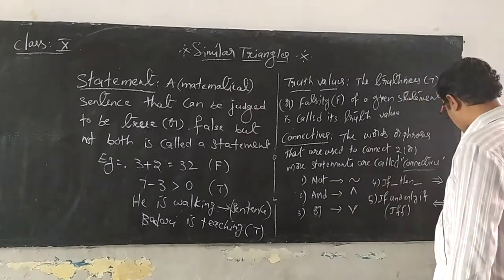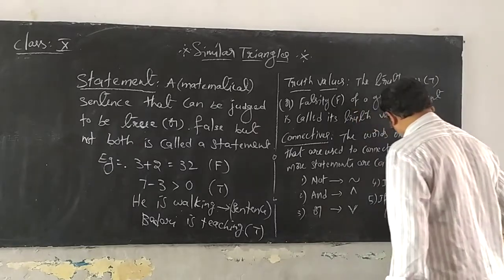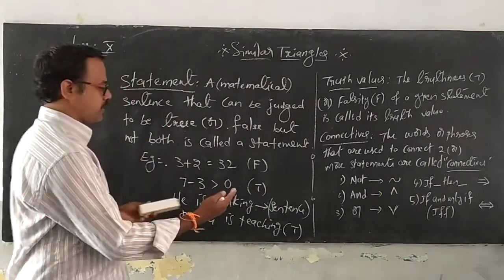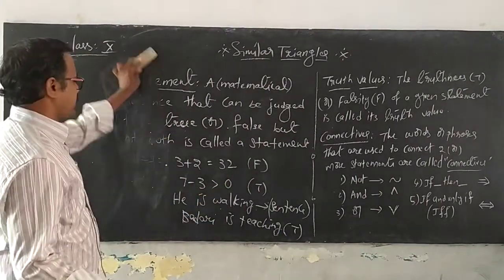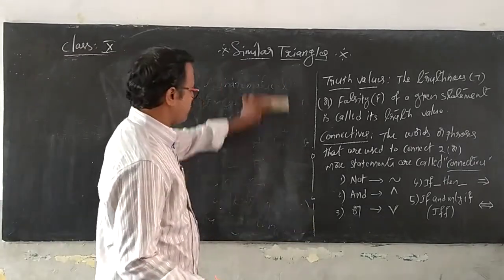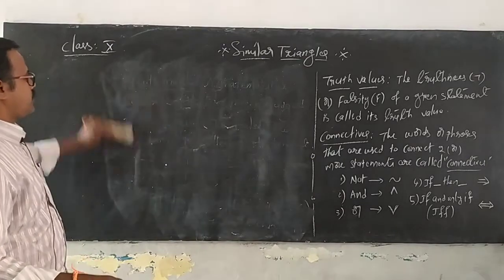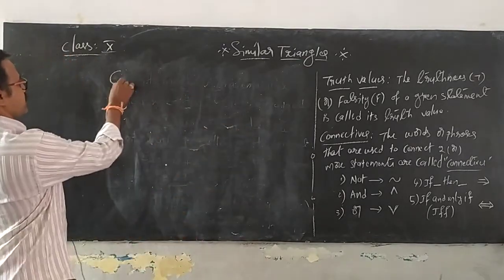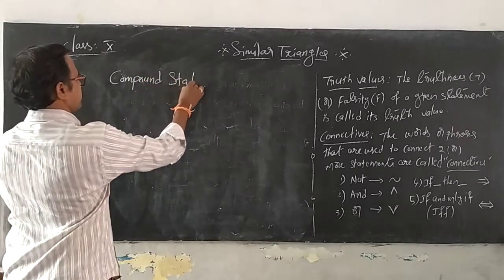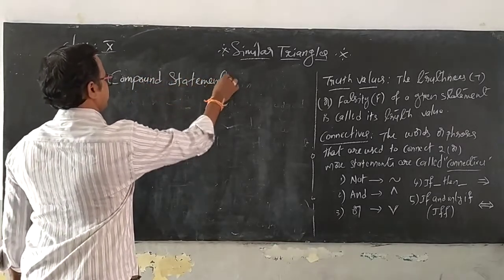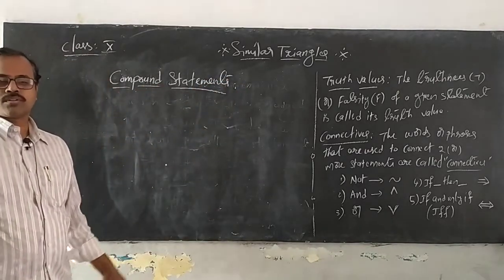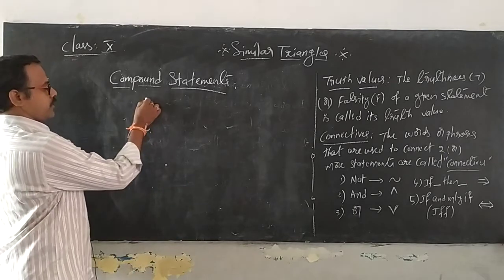Now let us see what is formed when we use them to join statements. New joint statements are formed, which are called compound statements. Side heading: compound statements. So what are compound statements?